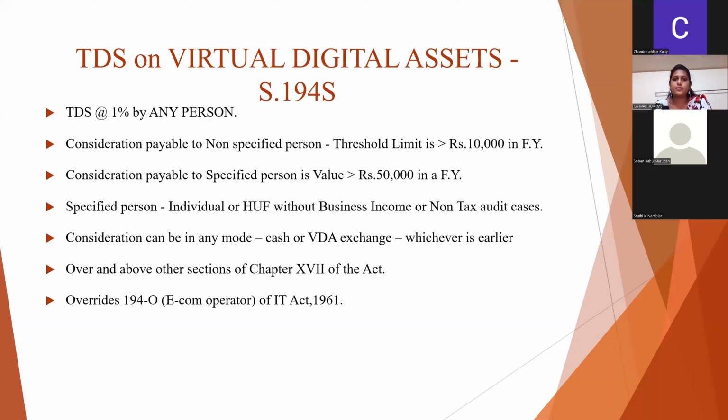So these specified persons are those who do not have any business income, or though having business income are not liable under tax audit. This limit is done only to give a little ease to people who do not have many monetary transactions. So this section overrides any other section related to TDS with regard to virtual digital assets. In case of conflict with 194O, which is related to e-commerce operators, this section prevails.